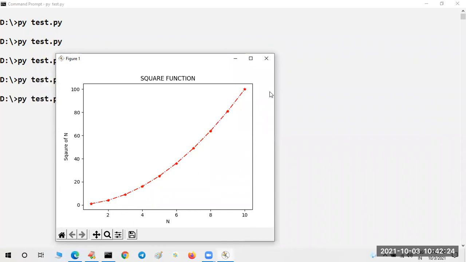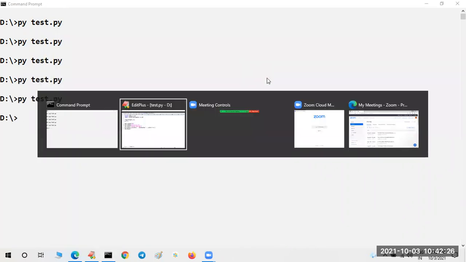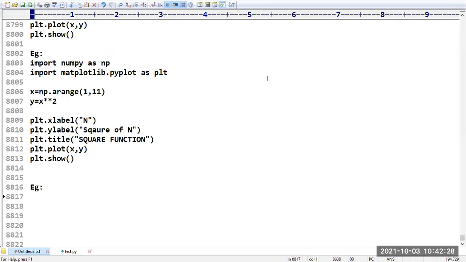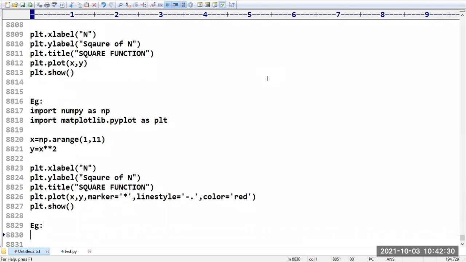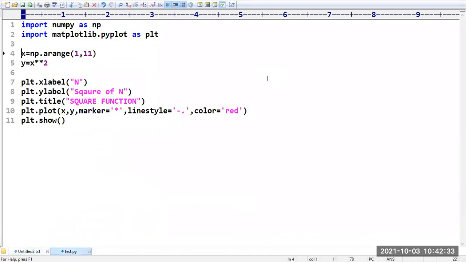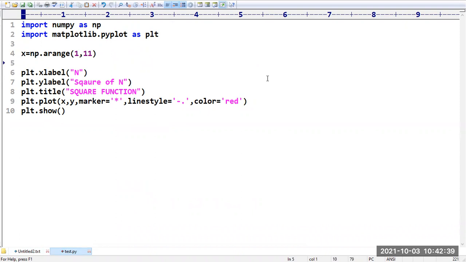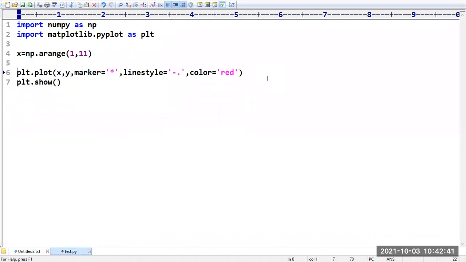You can see like this, you can customize your graph also. I'm telling you, it is not related to our course, just an introduction to the data analysis part. Sir, I don't want all these things, I just want to take only x.